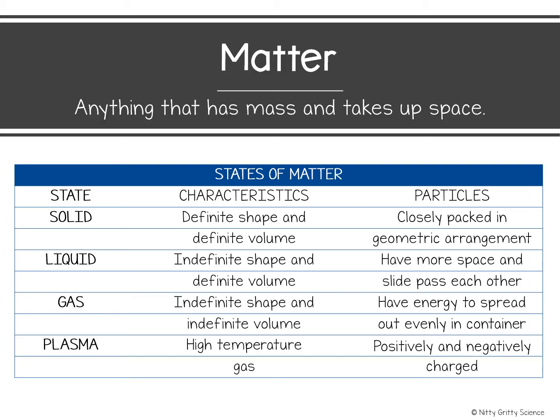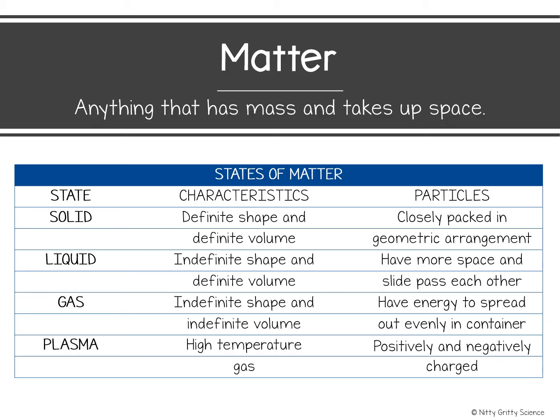Most solid materials have a specific type of geometric arrangement in which they form when cooled, giving them a definite shape and definite volume. The type of geometric arrangement formed by a solid is important. Chemical and physical properties of solids often can be attributed to the type of geometric arrangement that the solid forms. Solid particles are closely packed together, and even though the particles do not look like they're moving, the molecules are vibrating in place.